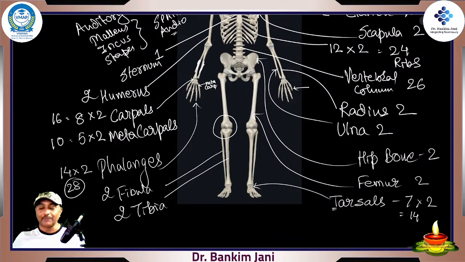Total 14. Fibula gives attachment to so many important muscles. Though it is not a bone which is weight bearing, it gives a very important surface for muscle attachment. And in fact, between the tibia and fibula there is the interosseous membrane. Remember, interosseous: osseous means bones, inter means between two. So in between two there is a membrane, and that membrane also gives support and gives attachment to so many muscles.